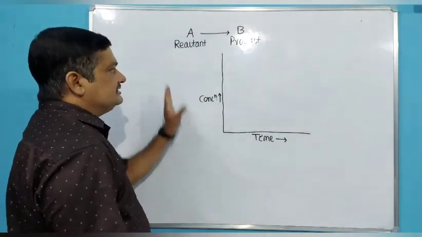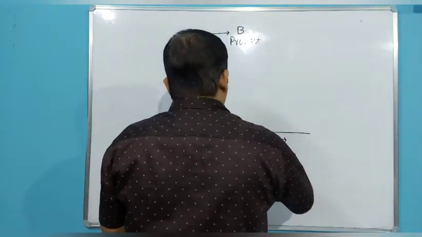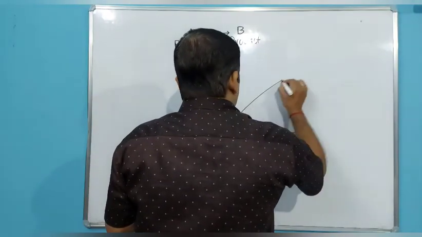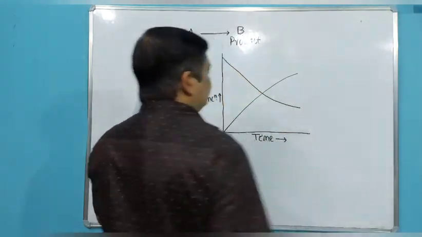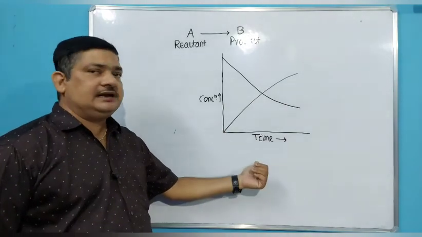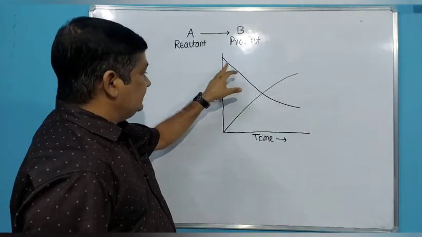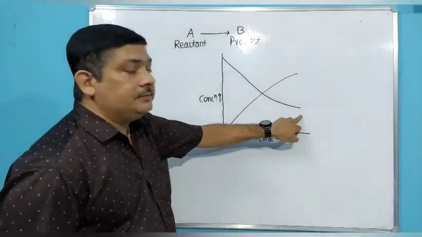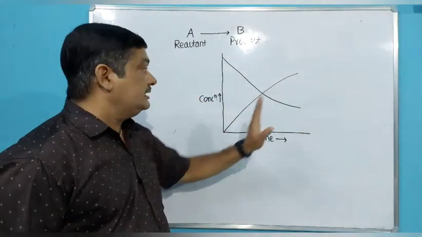Then there will be two lines, because there are two species in the chemical reaction. One starts at zero concentration and gradually increases. The other starts at a high concentration and gradually decreases. Initially the concentration of the reactant is very high and goes on decreasing.